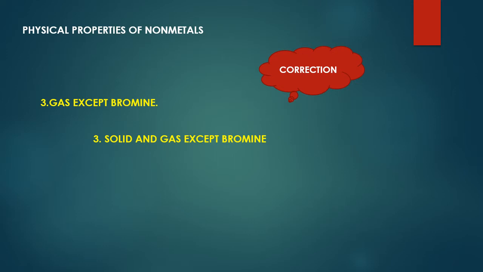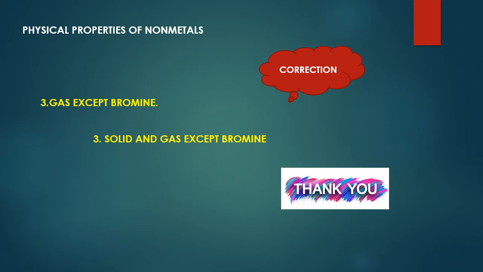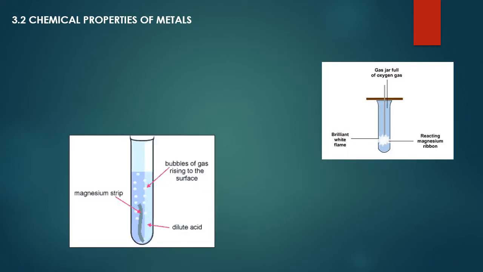Carbon and sulfur, they are non-metals. They are found in solid state. Oxygen, nitrogen, they are non-metals in gaseous state. And bromine is the only non-metal that is found in liquid state at room temperature. So thank you students. Now I am coming back to this part and we will start chemical properties of metals.